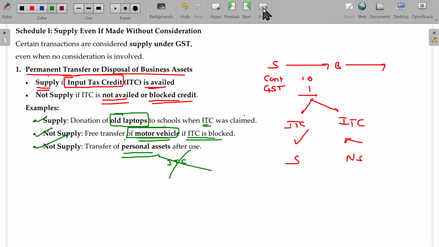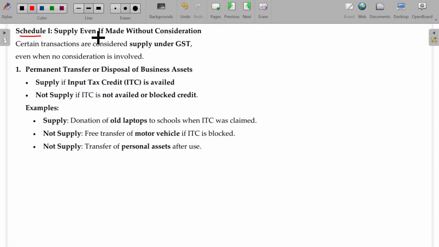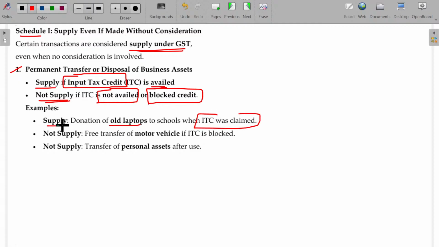Schedule number 1. Supply even if made without consideration: certain transactions are considered as supply under GST even when no consideration is involved. Number 1. Permanent transfer or disposal of business asset. Supply if input tax credit is availed. Not supply if not availed or blocked credit. In case of old laptop, ITC claimed, so it is supply. Free transfer of motor vehicle, ITC is blocked, so not supply. In case of personal assets, you are not eligible for availing, so not supply. Clear?